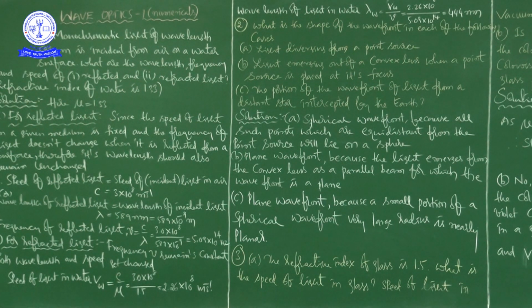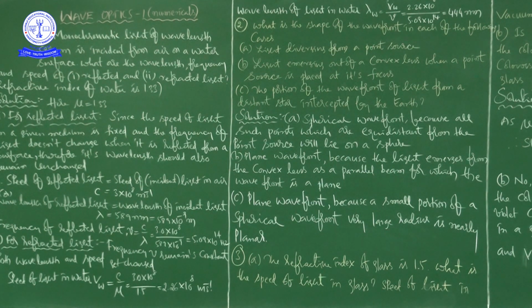Additionally, they have given the refractive index of water as 1.33. You know this value very well, but again they have given it, so constant values will be given. Even in the public exam there is one rule, that constant values have to be given. You need not remember them.